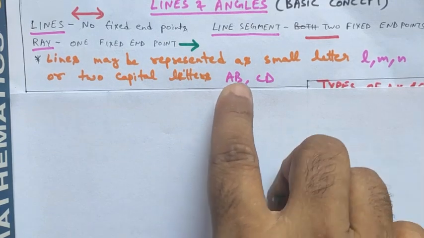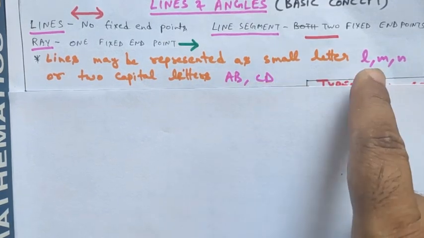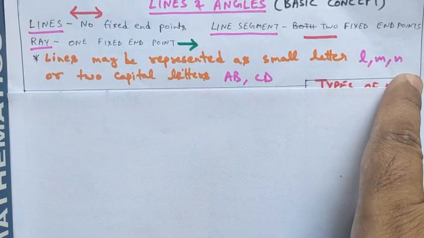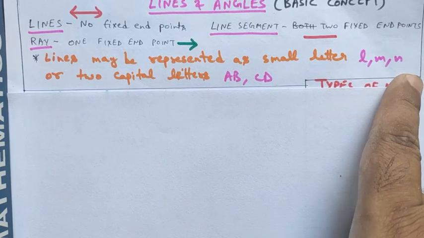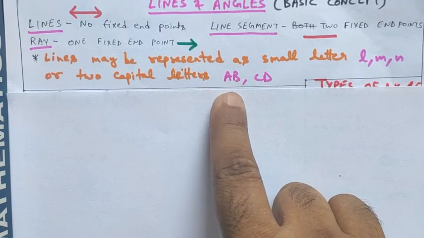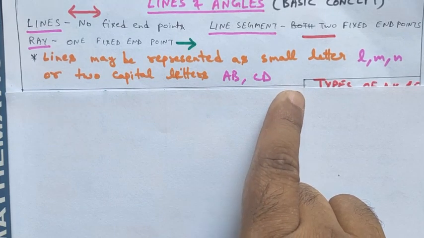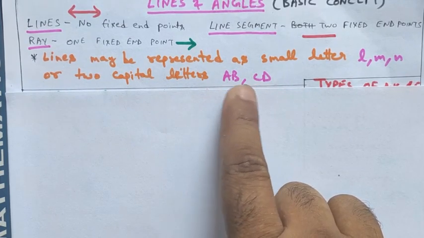Lines may be represented by small letters like small l, small m or small n, and so on, or they can be represented by AB or CD or XY, with capital letters.